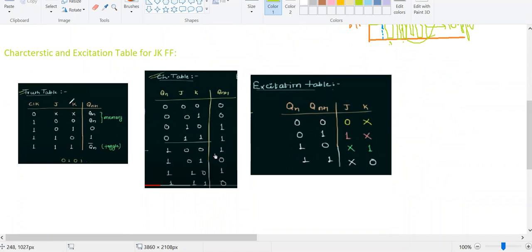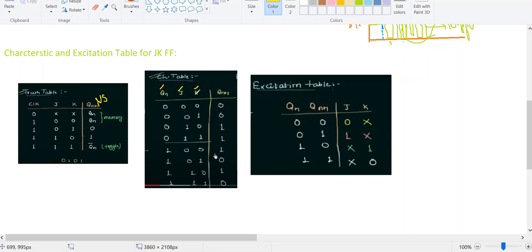The characteristic and excitation table of JK flip-flop is the same as we discussed in the last video lectures also. The characteristic table is derived from the truth table and the excitation table is derived from the characteristic table. So from this truth table I can say that Qn plus 1 is my next state. In order to get this next state, I am dependent on Qn as well as J and K. Therefore I consider these as the inputs. So Qn, J and K are my three inputs for my characteristic table.